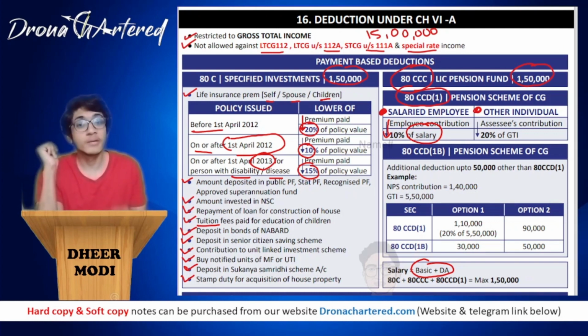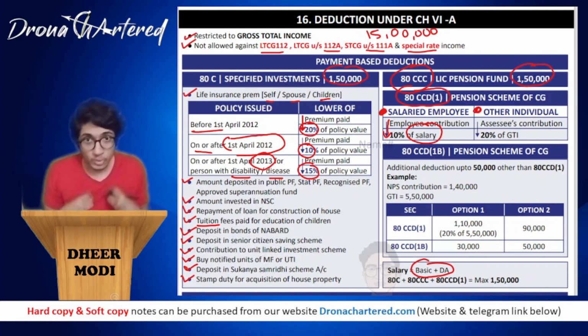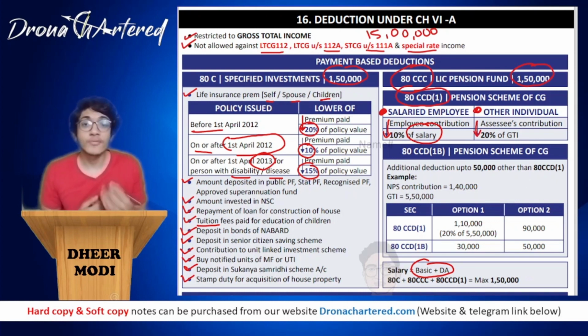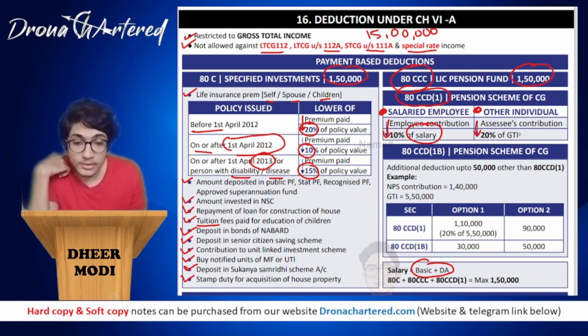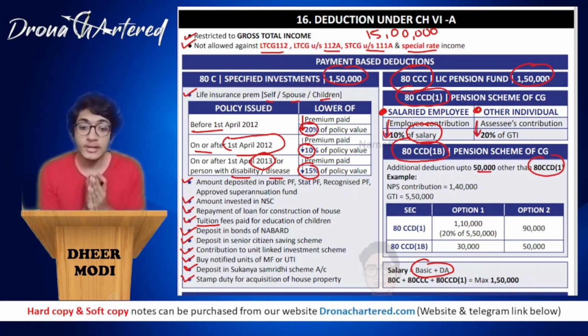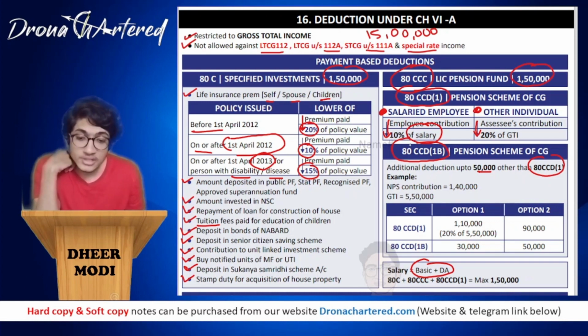However, if you are other individual, that is, if you are not a salaried employee, then in such a case, it will be your contribution, whatever amount you have contributed, or 20% of your gross total income, whichever is lower. Okay, so 20% of gross total income. Then section 80CCD1B is a special section because this gives you an additional deduction of 50,000. So additional deduction of 50,000 other than section 80CCD1. Since 80CCD1 already comes under the 1,50,000 limit, section 80CCD1B can be utilized for additional 50,000.